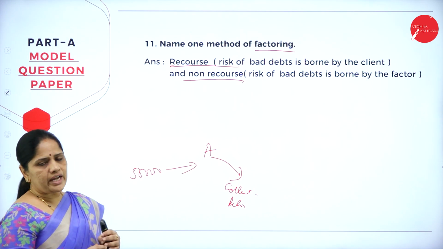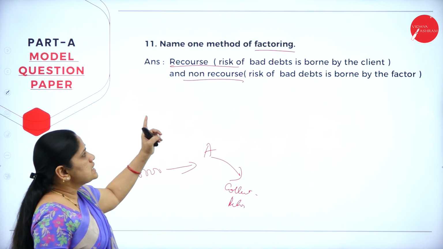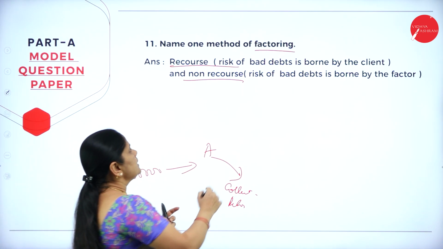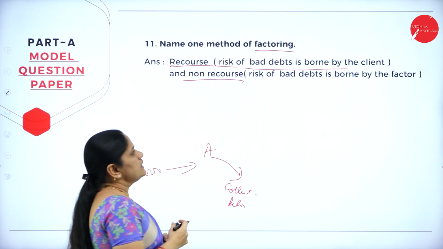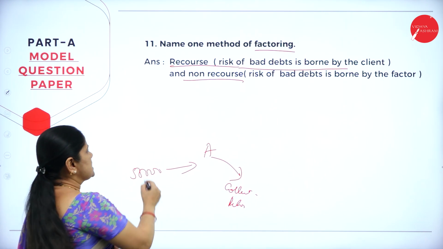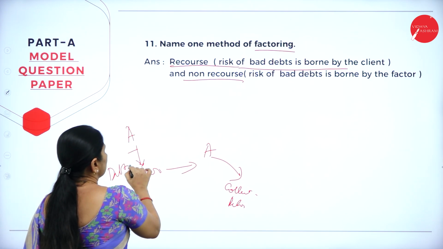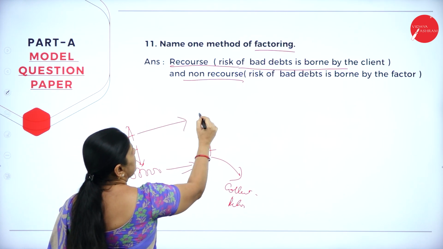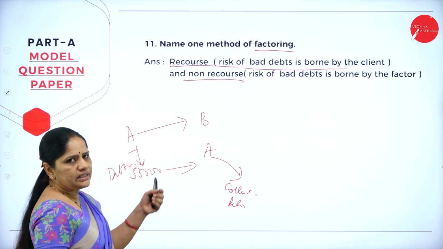Now, in this factoring, we have two types. One is recourse, the second one is non-recourse. In recourse, the risk of bad debts is borne by the client itself. Suppose there is a person A and he has debtors worth rupees 50,000 and he has sold these debtors to one Mr. B, and he is the factor here.